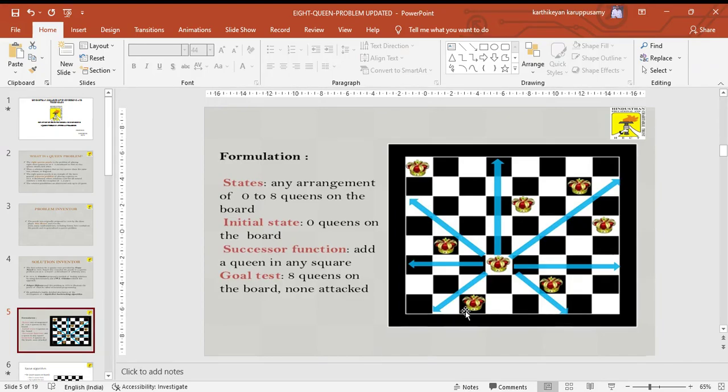This is a diagram for the 8 queens problem. Here there is no attack between the queens in each row, each column and each diagonal. With this, we have to get the formulation. The states are any arrangement of 0 to 8 queens on the board. The initial state is 0 queens on the board. The action is to add a queen in any square, such that it does not share the same row, column or diagonal. The goal test is 8 queens on the board, none attacking each other.